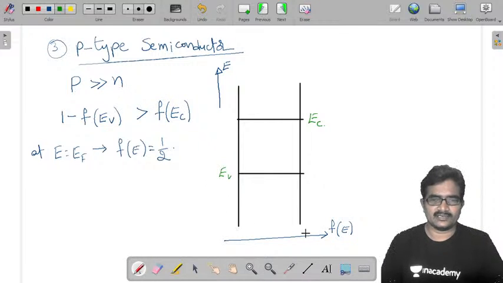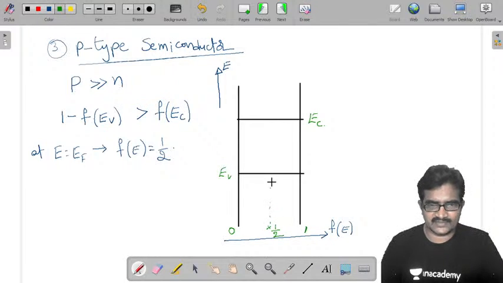So f of E value is 0 at this end, it is 1 at this end. Now at center it is 1 by 2. Just extending this for our easy analysis.